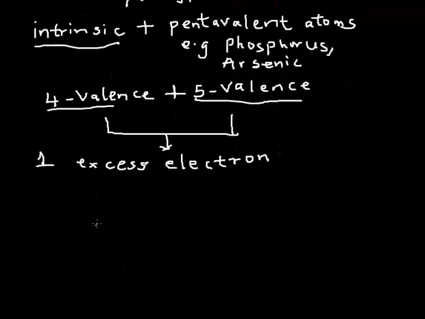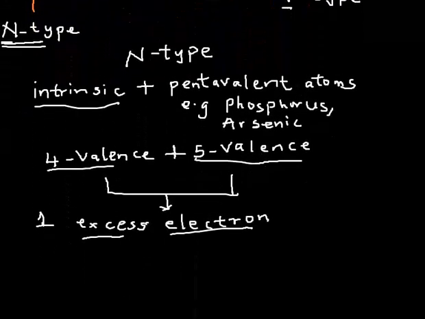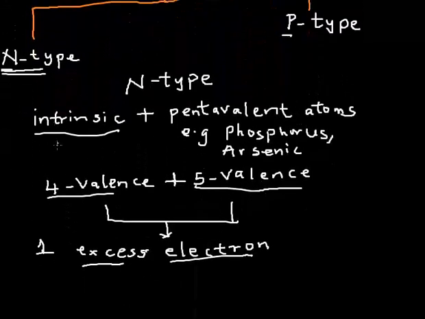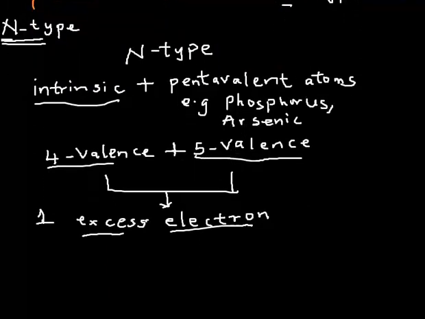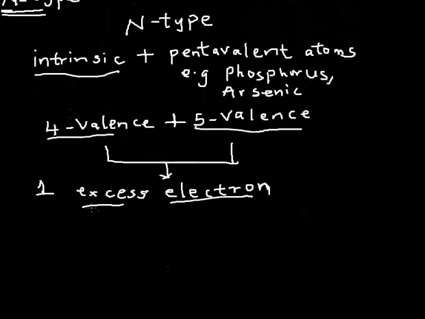Now, N-type semiconductors, as you can see, have electrons as charge carriers, but that doesn't mean the semiconductor doesn't have holes. Remember, it's still a semiconductor. There is still some temperature, and anytime there's a temperature, you get some holes, but in a very small amount. So the majority charge carrier, the major thing that contributes to the conductivity of an N-type semiconductor, is simply this extra electron. So if you are asked in the exam, the majority charge carrier